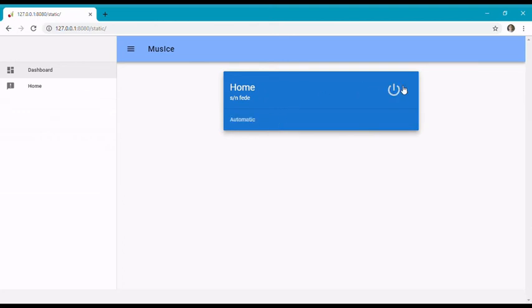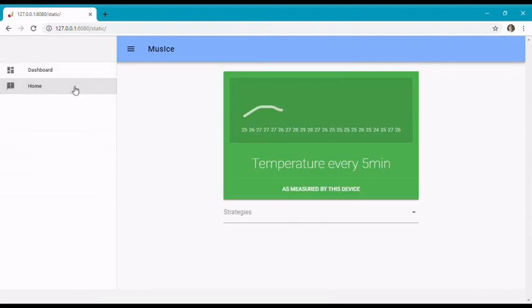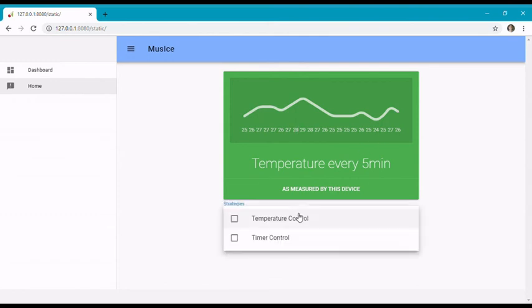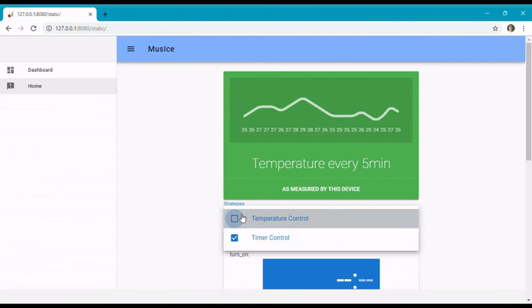When in automatic mode, the device will use the strategies to determine whether it's on and off. You can go into the home panel here to see a graphic of the temperature every 5 minutes for this device, and then the strategy selection menu, which allows you to activate the strategies indicated in strategies.json and configure them.